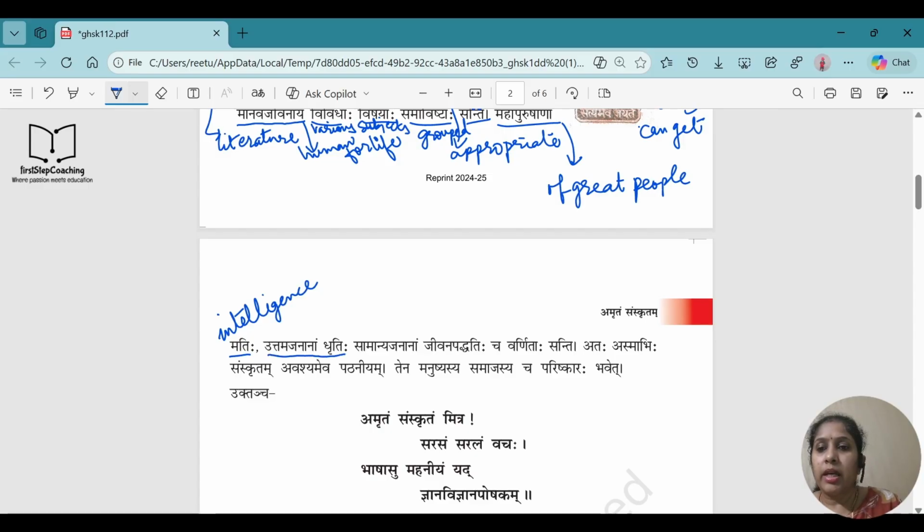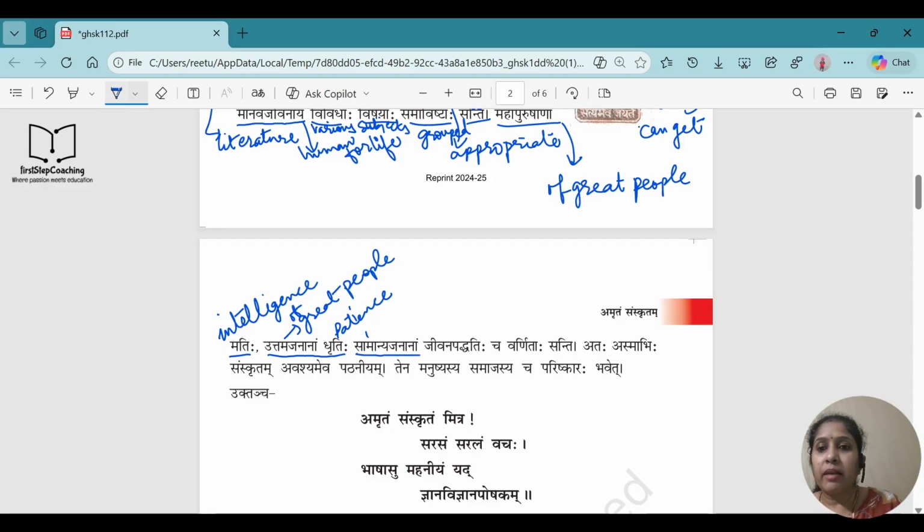Uttam Jananam Dhritihi. Uttam Jananam means Uttam means best, Jananam means people, or we can say again Uttam Jananam is again great people, of great people. It is again Shashti Vibhakti. So, of great people. Dhritihi means patience. So, it tells us about the patience of the great people. It tells us about the intelligence of great people.